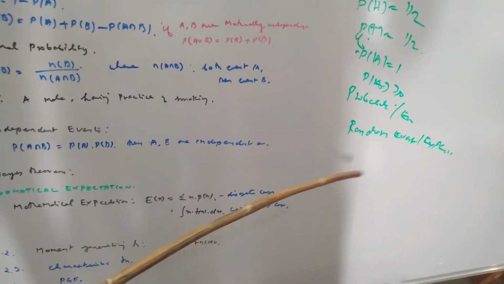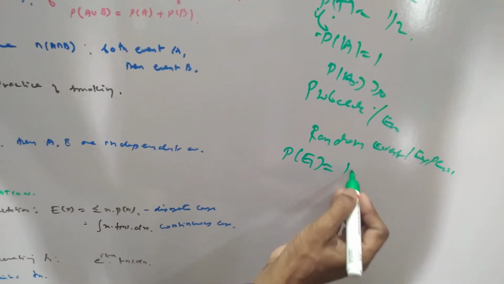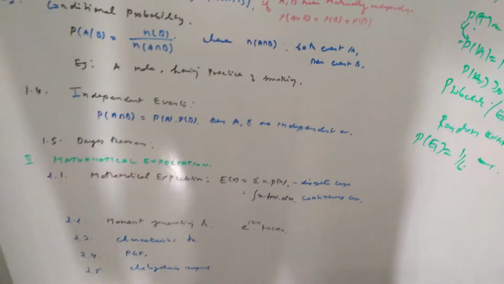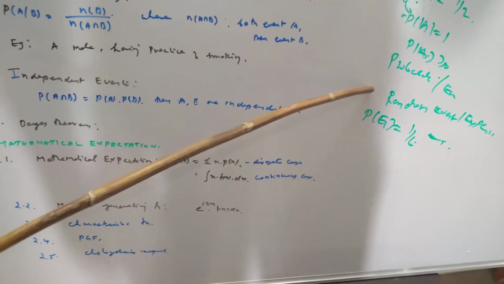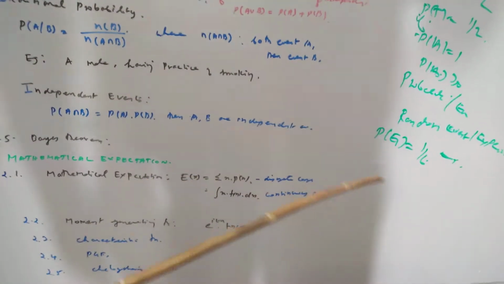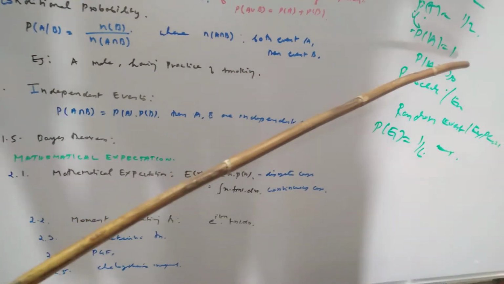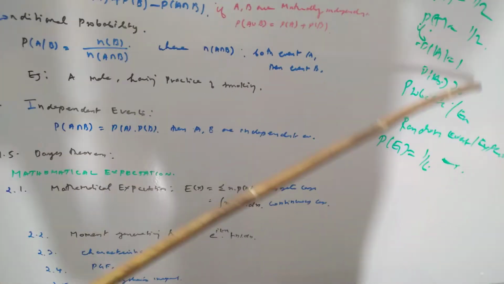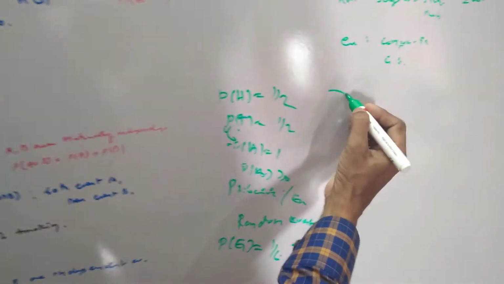Similarly, if you roll a die, you get equal probability of 1 by 6, that is P(Ei) equals 1 by 6 for all faces. This is a random experiment. While conducting a random experiment, you get all possible outcomes, and each outcome has equal probability. Each probability should be greater than or equal to 0, and the total probability equals 1. If these two conditions are satisfied, it is called the probability measure.